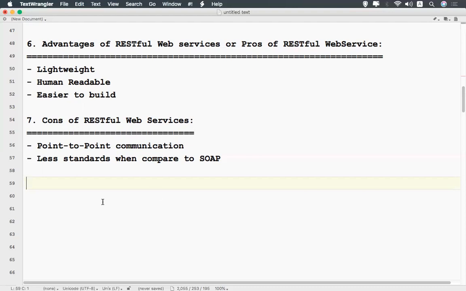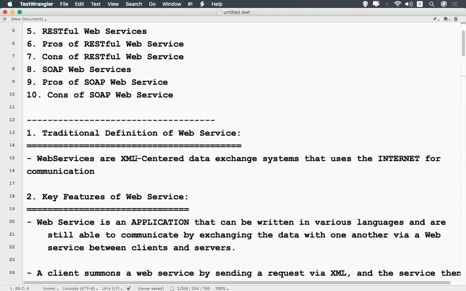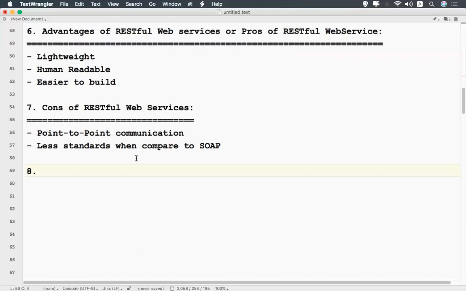Okay, so these are the cons when you talk about RESTful web services. And the next point, the eighth point, is SOAP web services. So what is a SOAP web service?